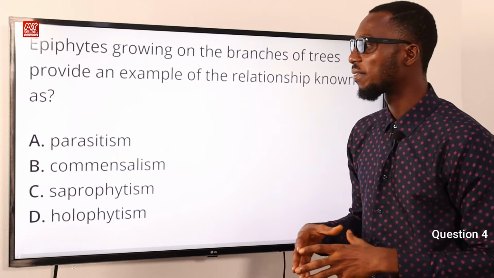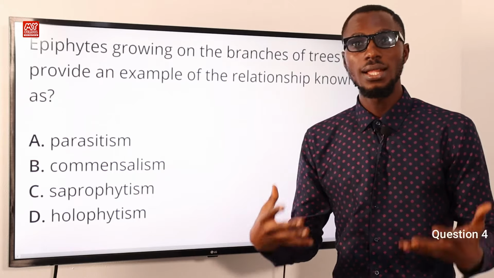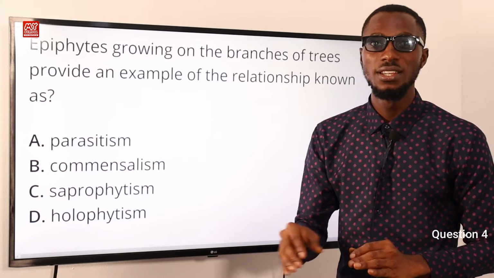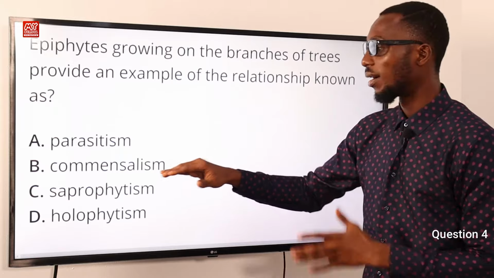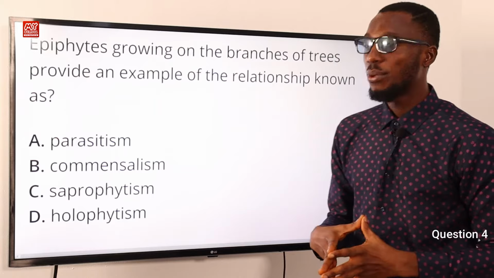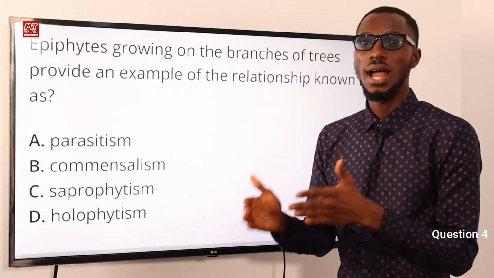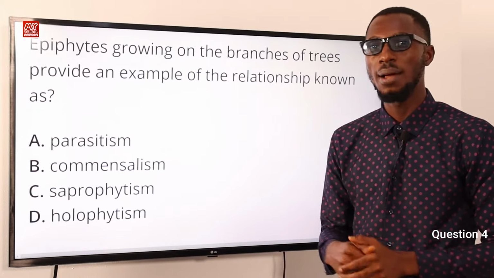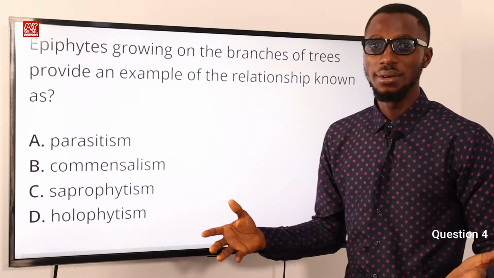Since we know what epiphytes are, the kind of relationship they get involved in is not parasitism. Parasitism means you are harming your hosts. This is commensalism. Epiphytes provide a very good example of commensalism. You are around a particular organism and you are not causing harm to the organism, though you are benefiting in certain ways. Examples are the remora fish around sharks, and the cattle egrets as well.